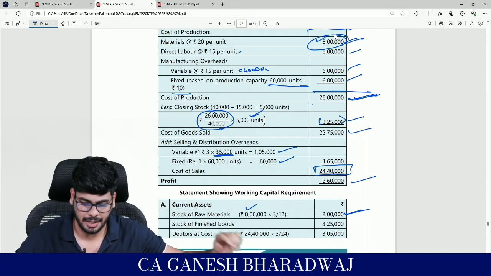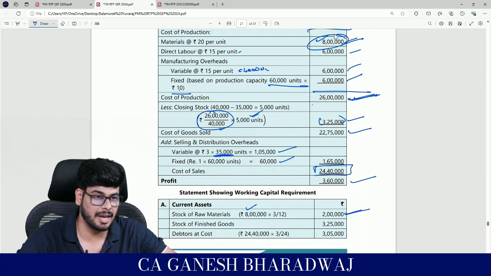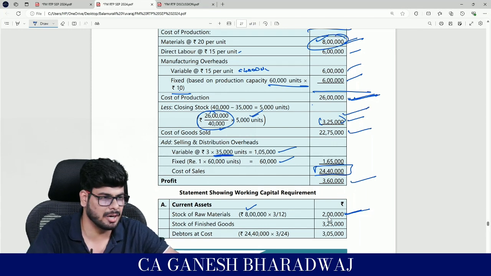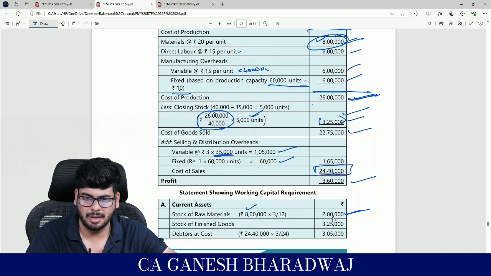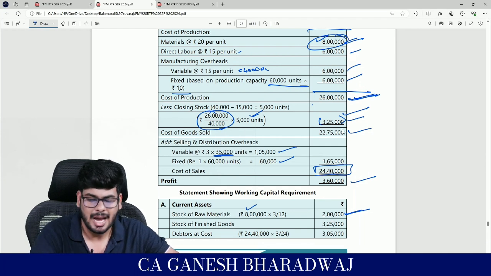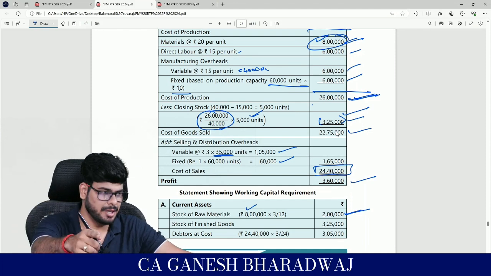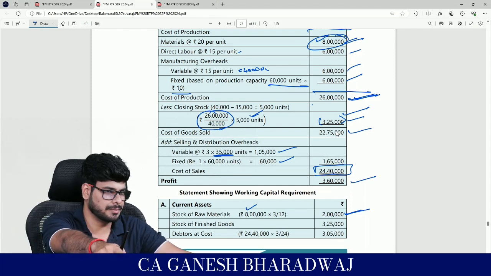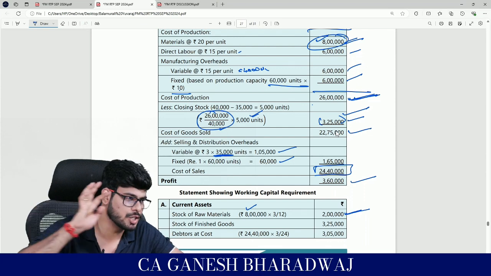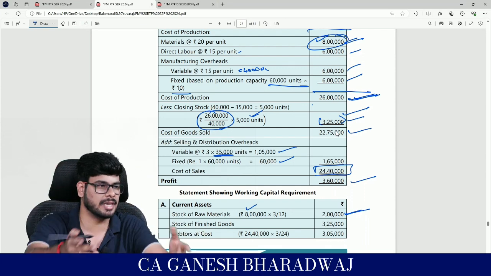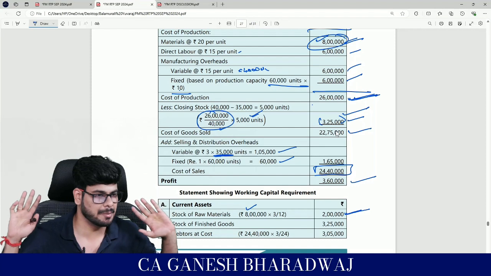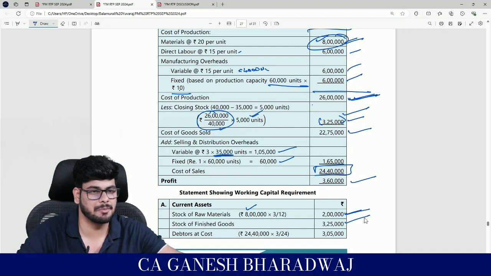Clear with this? Fine. Similarly, stock of FG. This we have already got it here. What is it? 3,25,000. FG. At any given point of time, I should have 3,25,000 worth of stock, which means at the time I'm starting also, I should have brought it in. Right, so this amount needs to be funded and pumped into the business. Without this, I cannot start my production. I can't start my business.